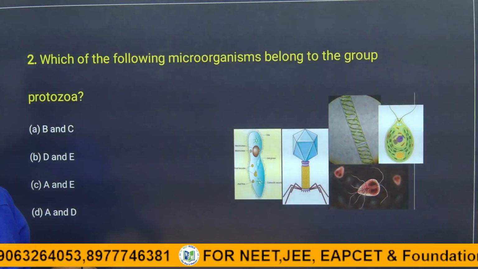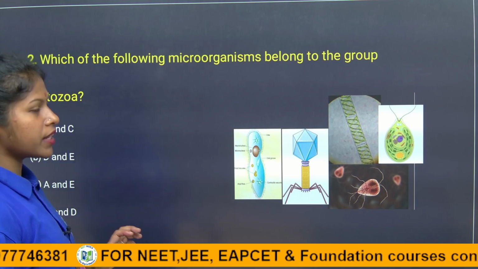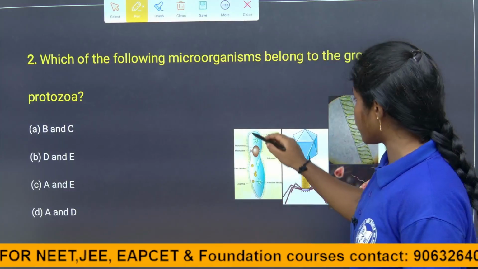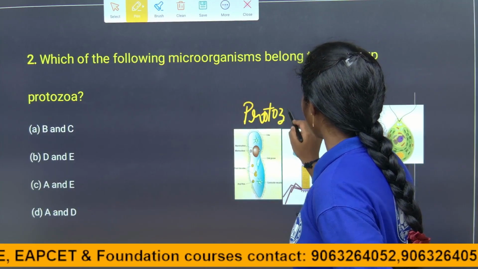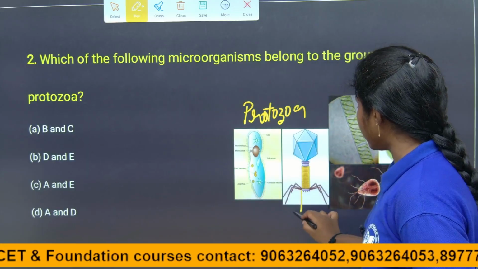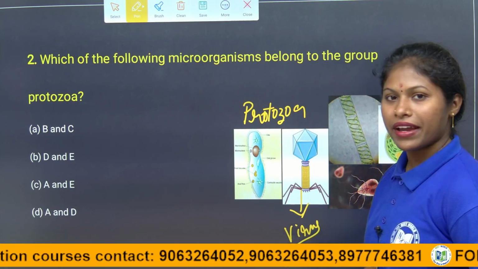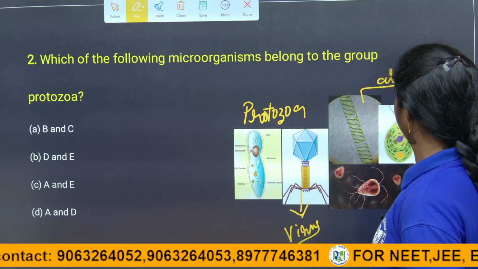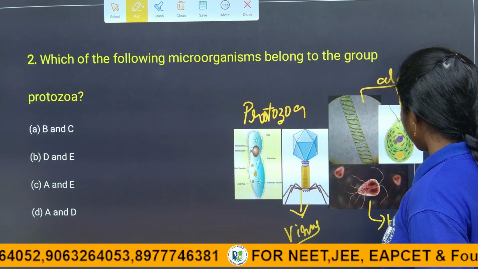Here the first one is a protozoa, children, and it is a virus, children, and coming to it, both are algae, and it is a protozoa. How many are there, children? There are two.